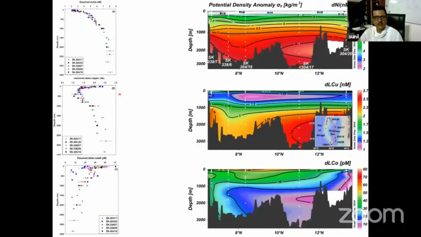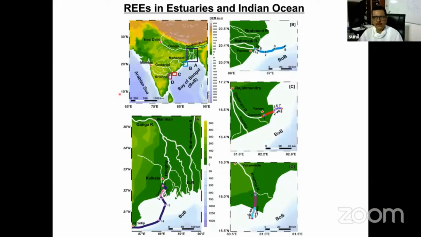So I will show you another very important source of trace metals. As you know, most of the trace metals have a continental supply, and they go through the estuary. So the estuary acts as a very important source, or sometimes a sink. Here I will give you one example where trace metals are controlled by estuary processes. We are talking about neodymium, because neodymium isotopes are being used significantly as a water mass tracer. Here in the estuary, we have taken one study all along the east coast estuaries. We have Ganga, Brahmaputra, Mahanadi, Godavari, Krishna. All these estuaries have been measured.